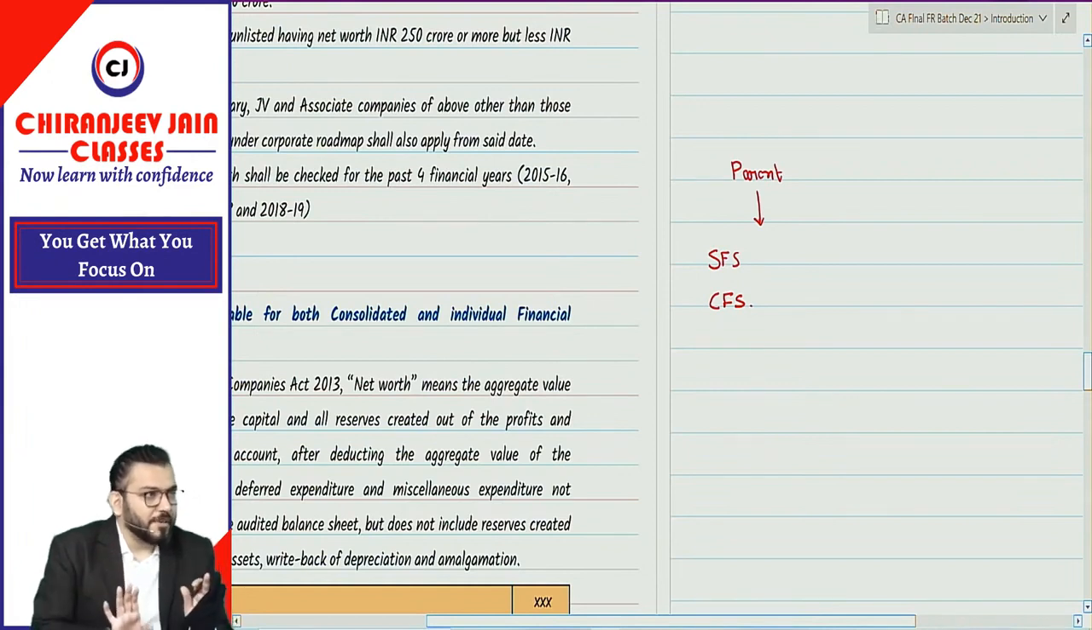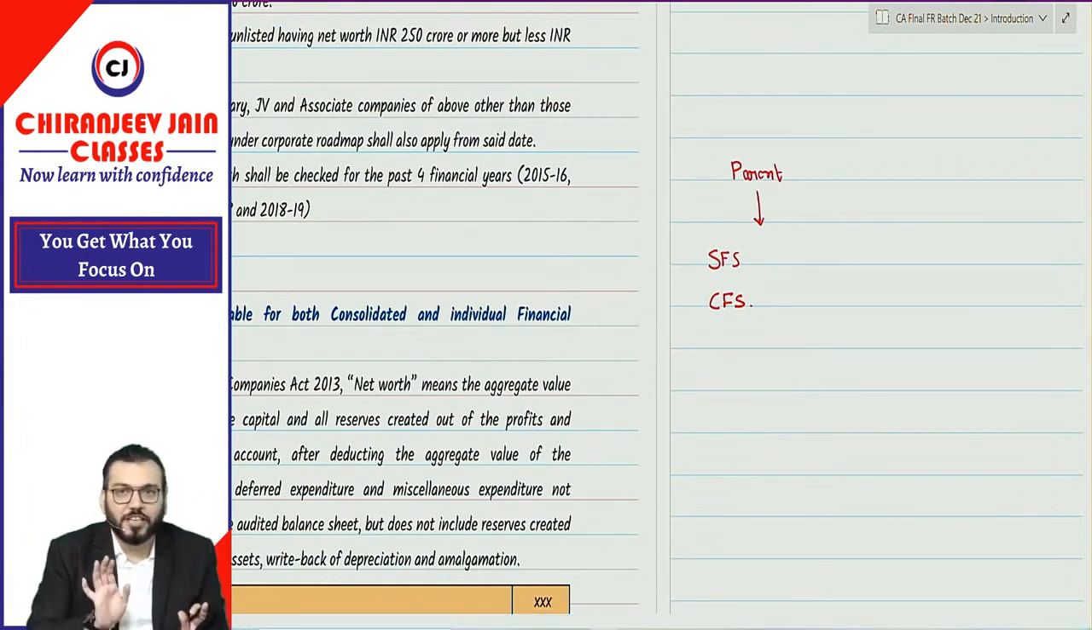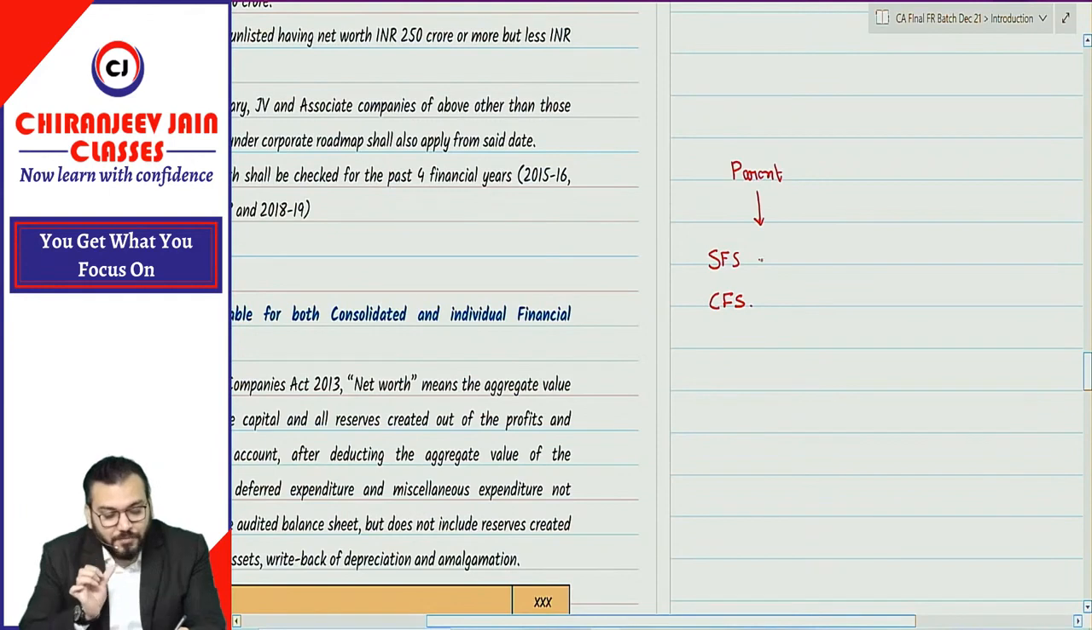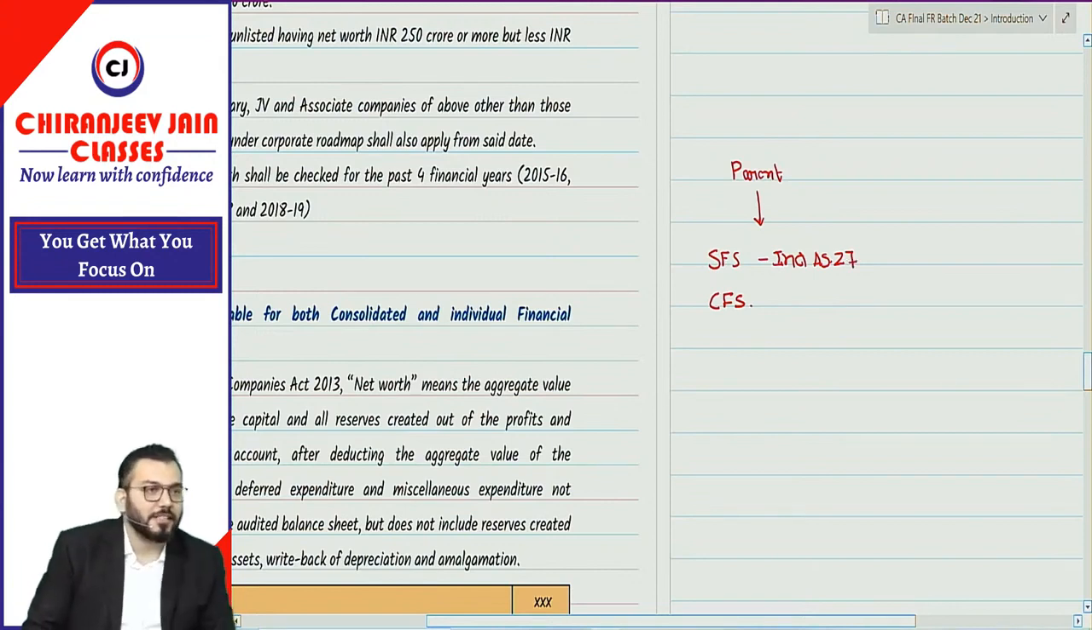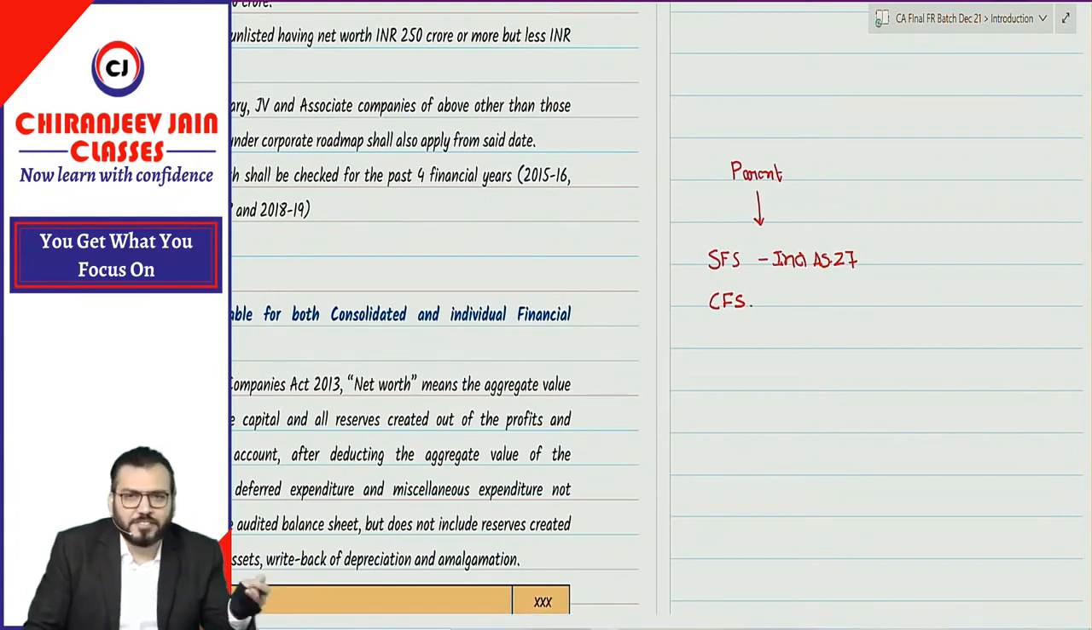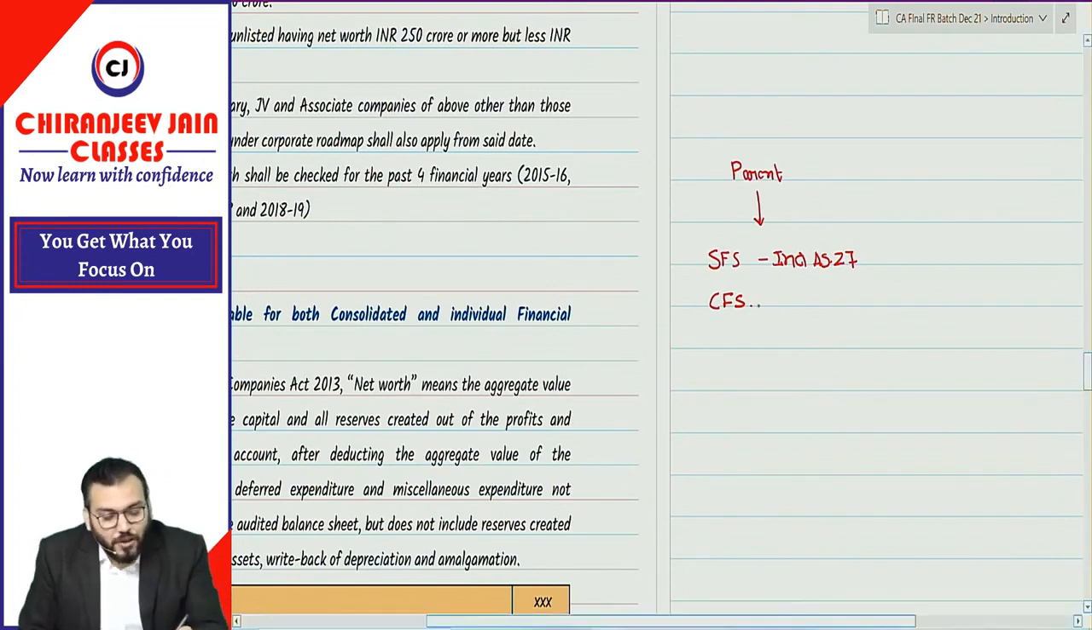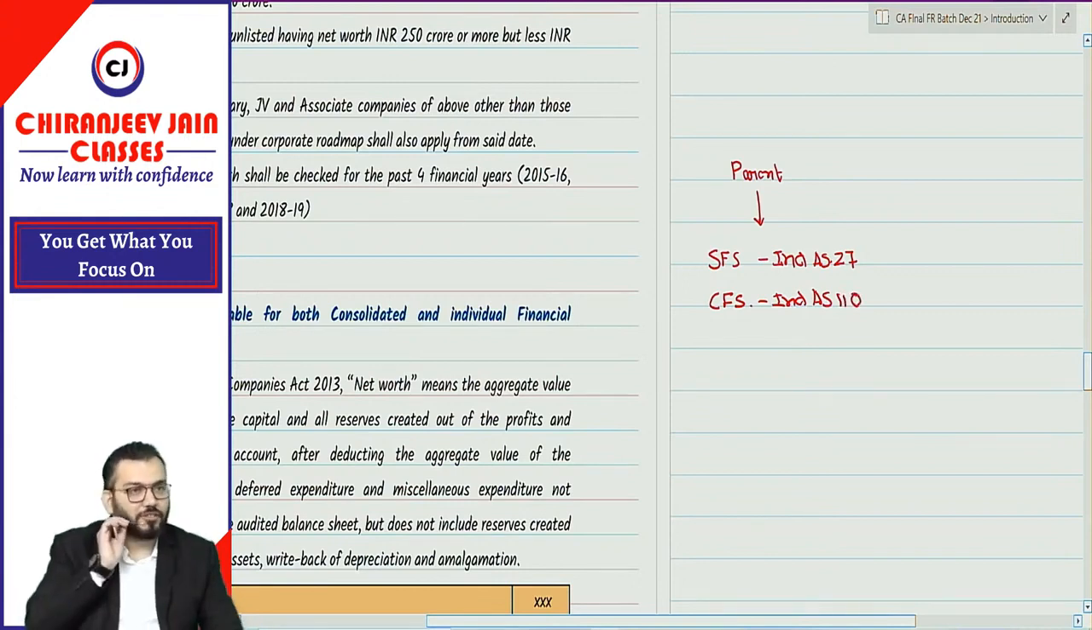Understood? Separate financial statement and consolidated financial statement. This separate financial statement is prepared as per Ind AS 27. When we start the consolidated financial statement chapter, at that time we'll also discuss separate financial statement. And this consolidated financial statement is prepared as per Ind AS 110. We'll discuss in detail.